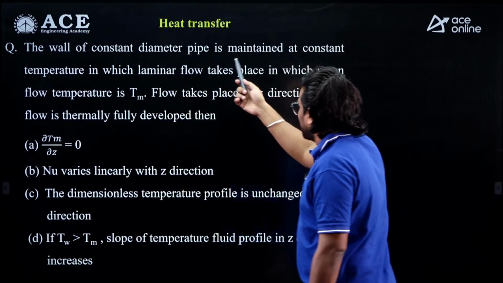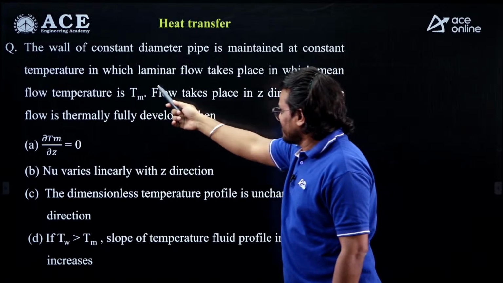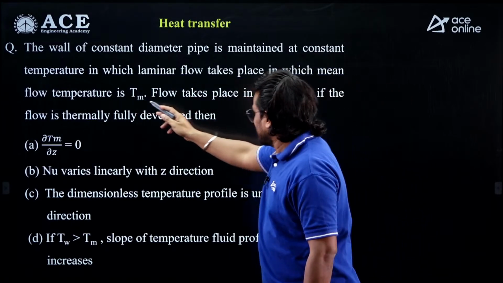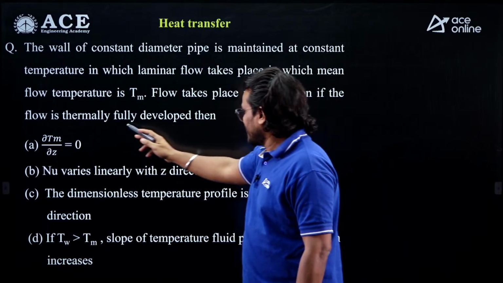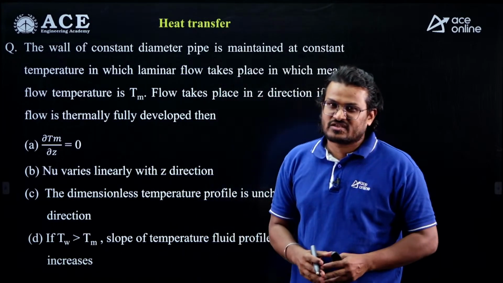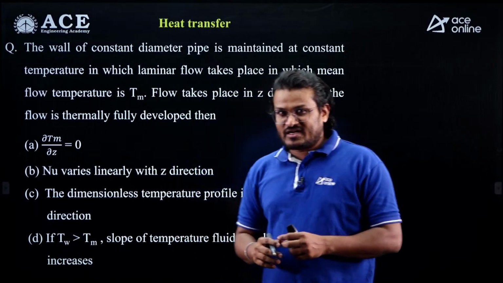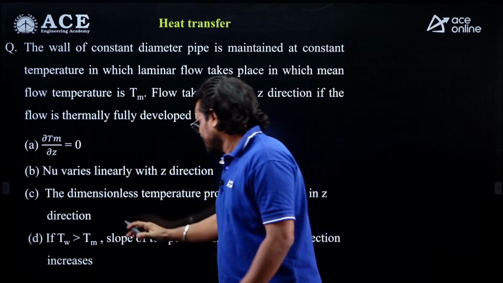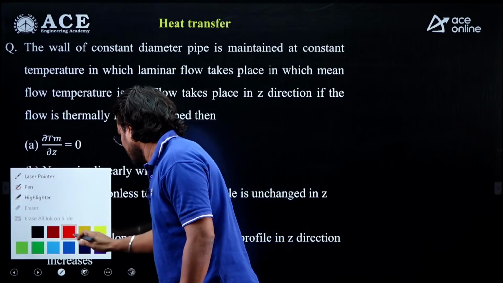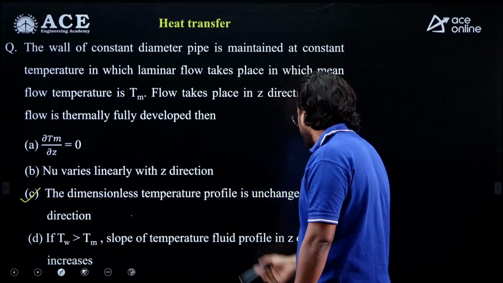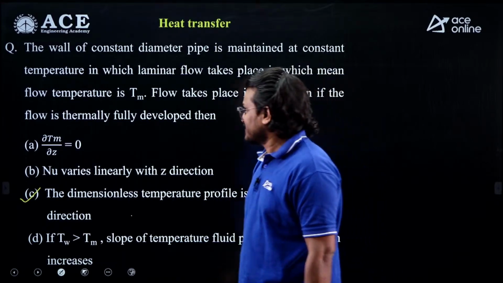The wall of a constant diameter pipe is maintained at constant temperature, in which laminar flow takes place. Mean temperature Tm, flow takes place in the z direction, thermally fully developed. As you know, in case of fully developed flow, temperature may change, but the dimensionless temperature will not change. So if you see this option here, you can directly go for C. The dimensionless temperature profile is unchanged in the z direction.